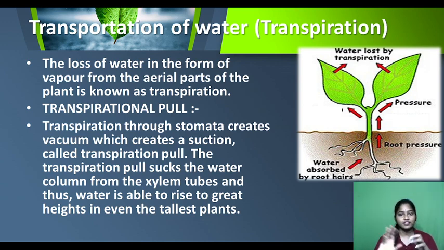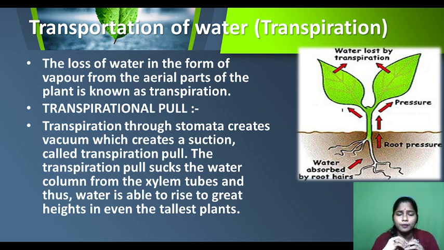So what happens? Let us revise, okay? Transportation in plants, especially of the water. The roots are there, they will take up the ions in the soil. This will create a difference in the concentration, which will allow the water to move inward through the root to the part of the plant. Okay, so this is called the root pressure.